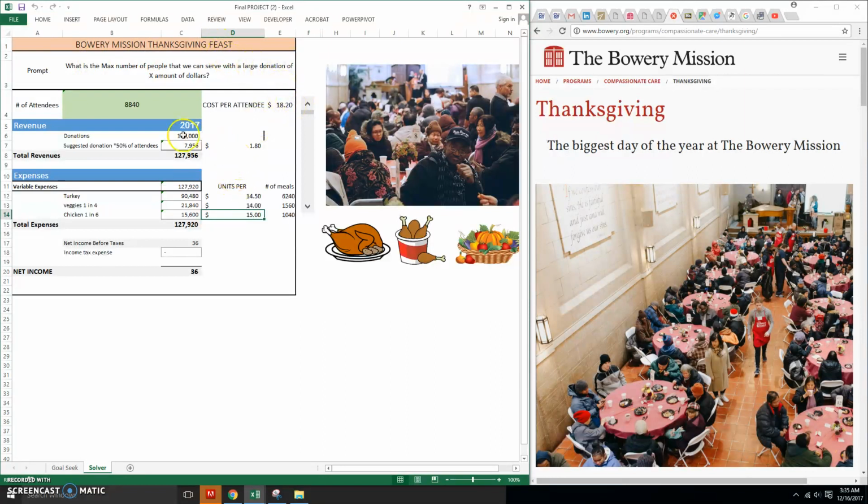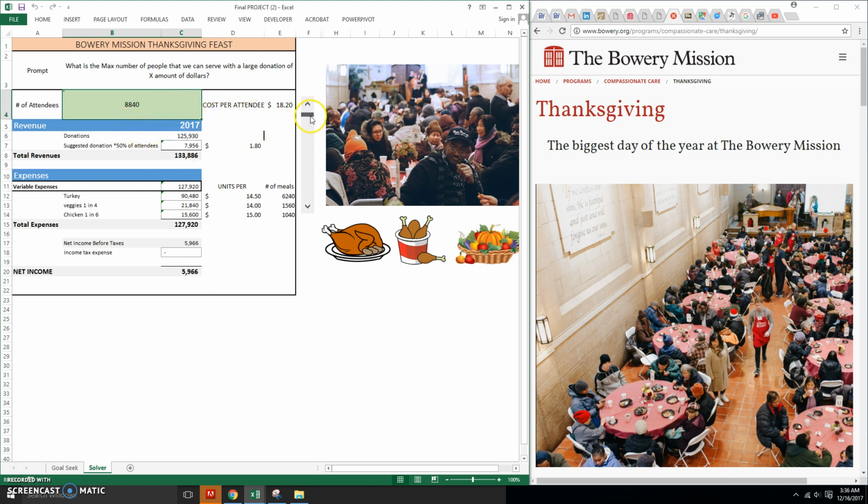So once again, going back to the prompt, what is the max number of people that we can serve with a large donation of X amount of dollars? Over here, we have donations of $120,000, and it can serve a total number of 8,840 people. What if we adjusted that a little bit? Here I have a scroll bar which will adjust the amount of donations that we have.